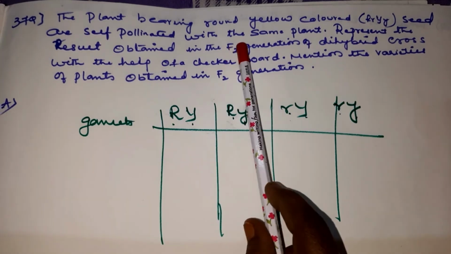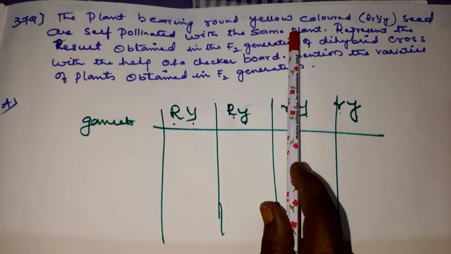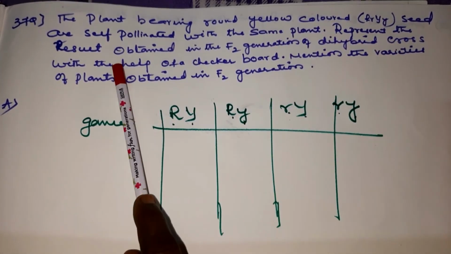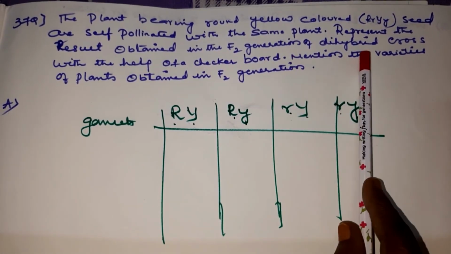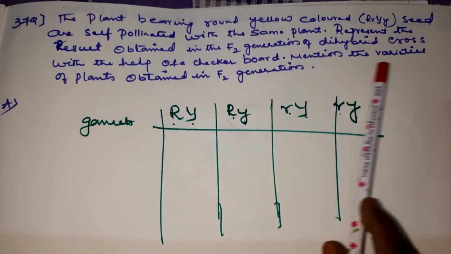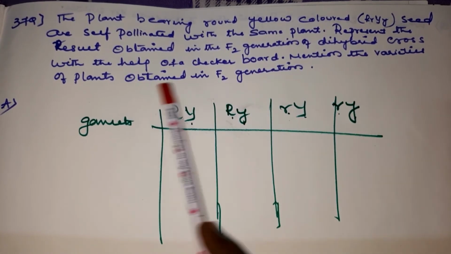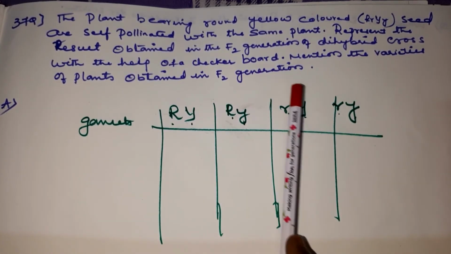The plant bearing round yellow colored seed is self-pollinated with the same plant. Represent the result obtained in the F2 generation of a dihybrid cross with the help of a checkerboard. Mention the varieties of plants obtained in the F2 generation.